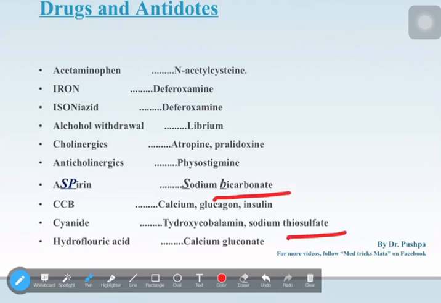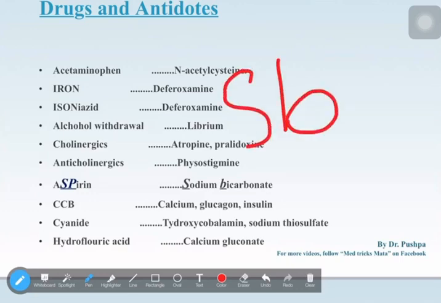The examiner will always try to confuse you. So it's very mandatory to remember sodium bicarbonate to differentiate between sodium thiosulfate and sodium bicarbonate. For aspirin, P flipped became B, and S is S. Sodium, B for bicarbonate. That's it. Sodium bicarbonate.